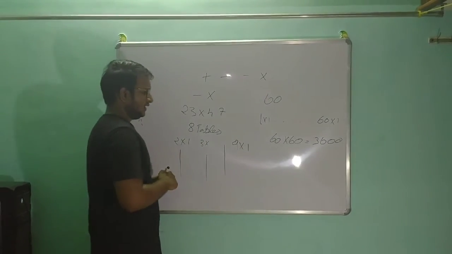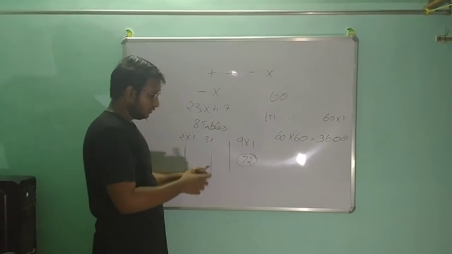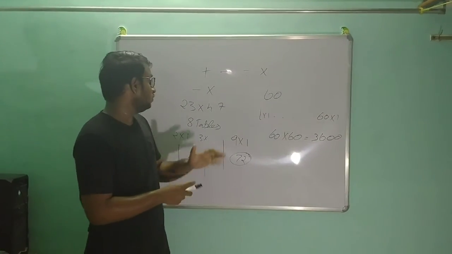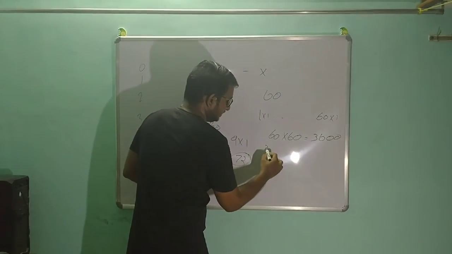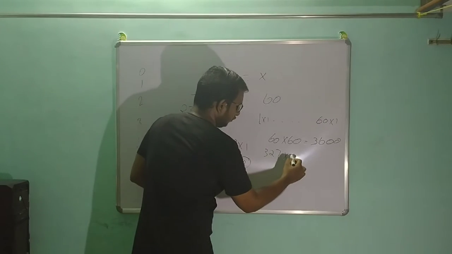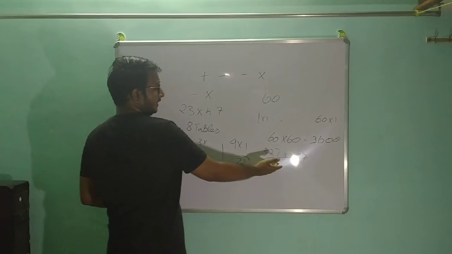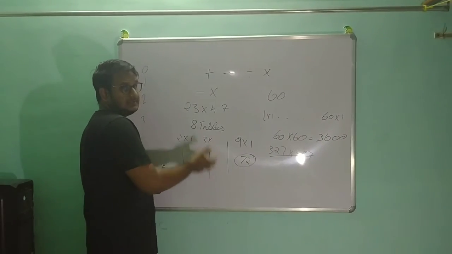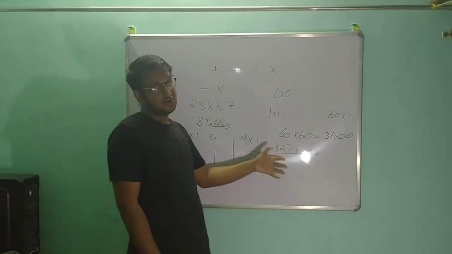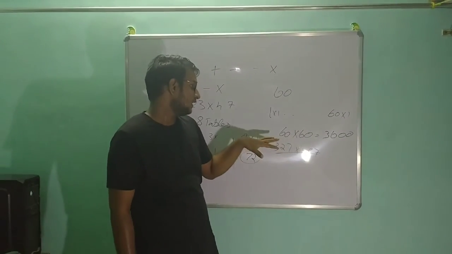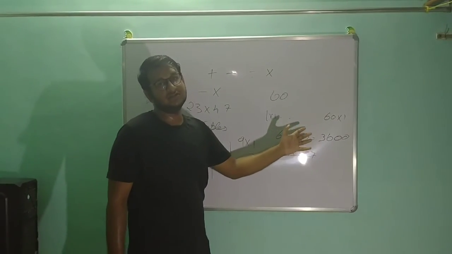which involves around 72 results. If you remember 72 results in the multiplication table, we can do any number of multiplications involving 3 digits, like 327 into 487. So we can multiply big numbers like this using only these 8 tables. So this is one of the reasons why we used decimal number system rather than going for sexagesimal number system.